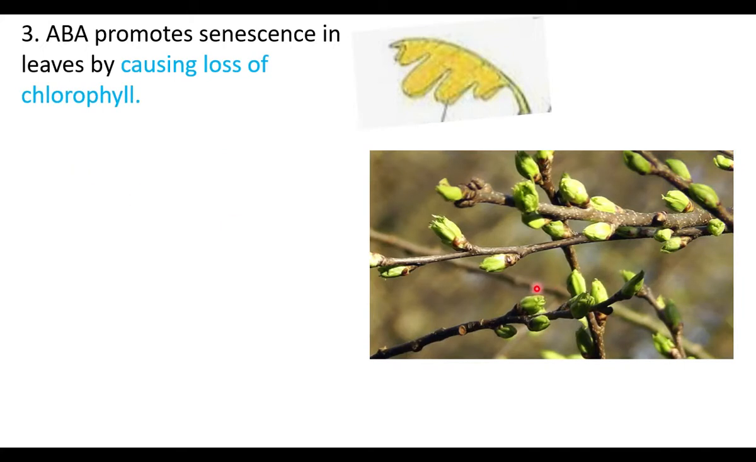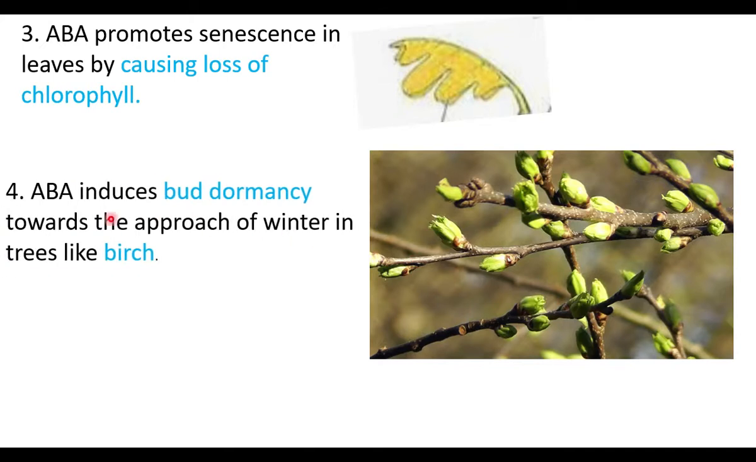And abscisic acid causes bud dormancy. Bud becomes inactive during winter season. During winter seasons, the buds remain inactive, and after the completion of winter, the buds grow. Each bud grows into a new branch with more leaves. Abscisic acid induces bud dormancy. Dormancy means inactive state. Towards the approach of winter in trees like birch, abscisic acid induces bud dormancy.